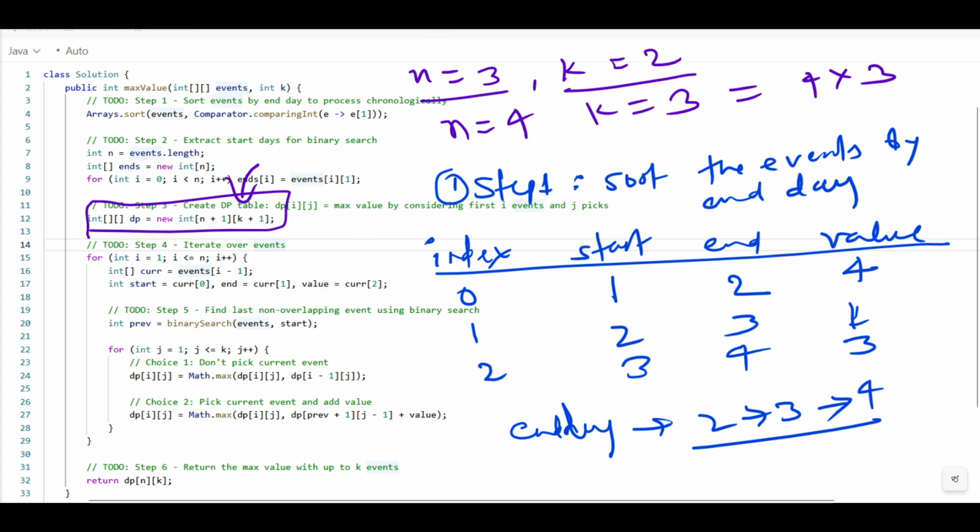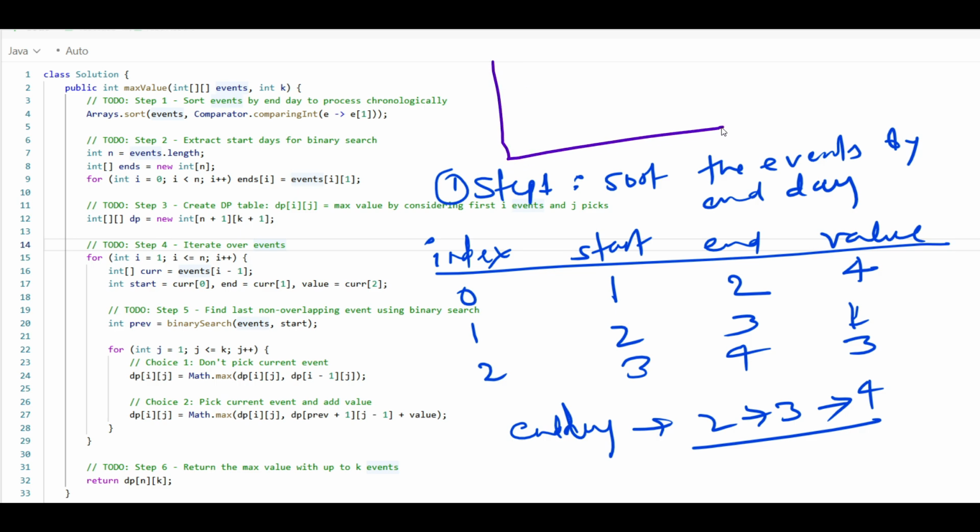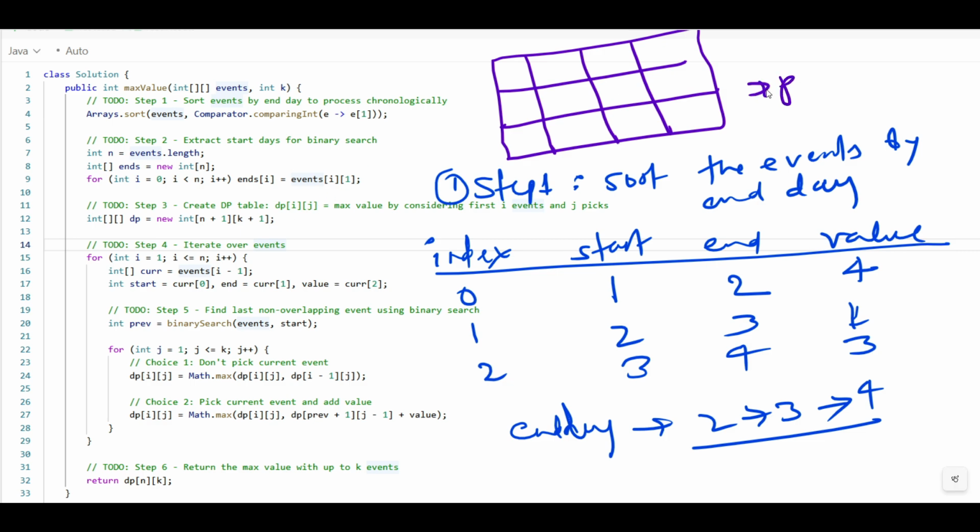So now process this array. Okay, I hope you have understood why we took 4 into 3. Let's understand, 4 into 3 we took. The array we took looks like this. This is your dp array.